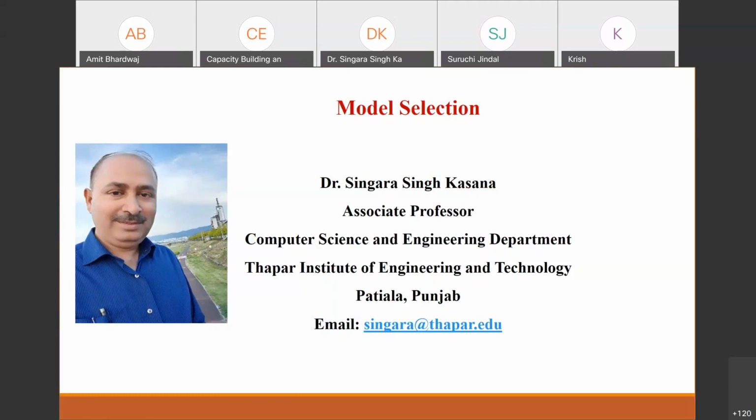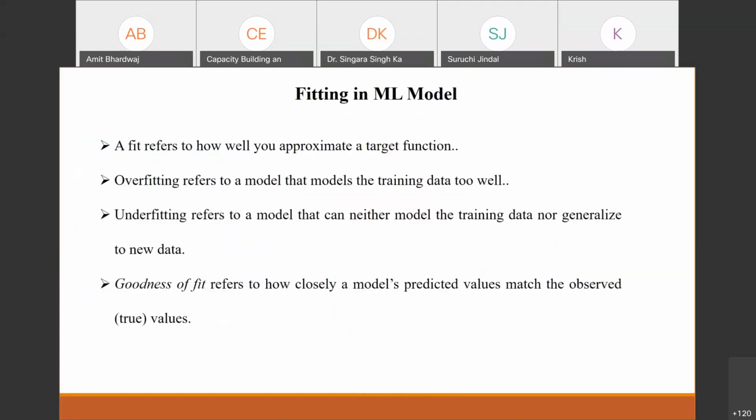This is a very important topic basically. As you might have noted, we have many models for the regression purpose. We have many models for the classification purpose. So which model do we need to use for our problem, for our new data set? This point I am going to discuss in this part of the lecture.